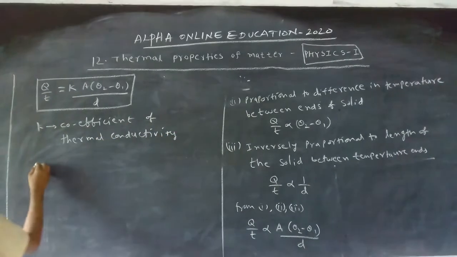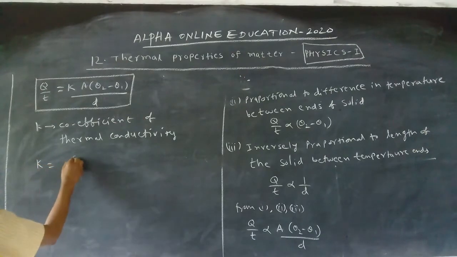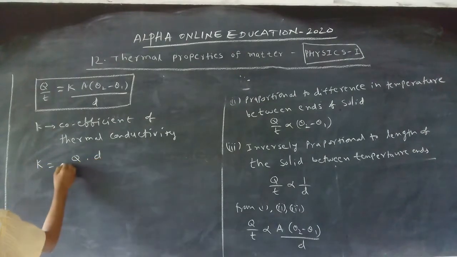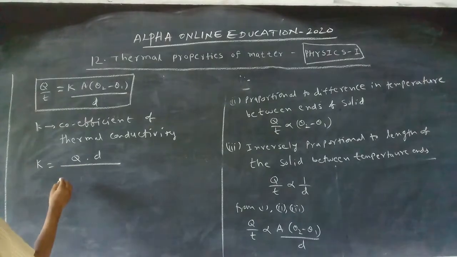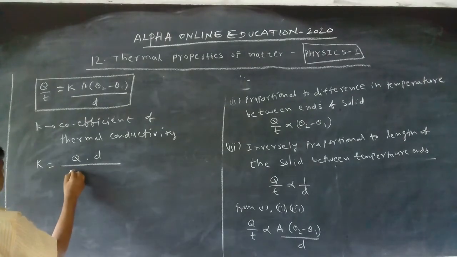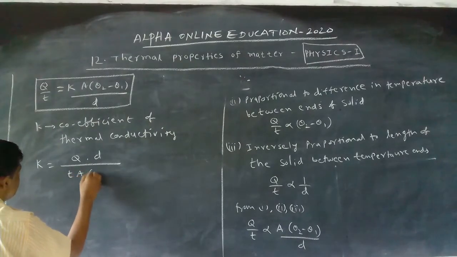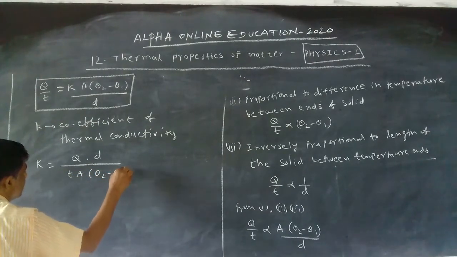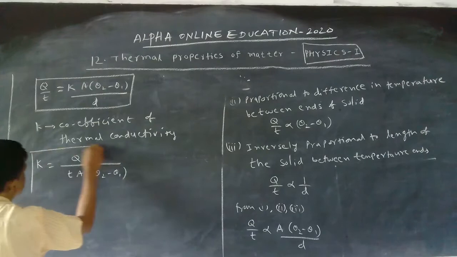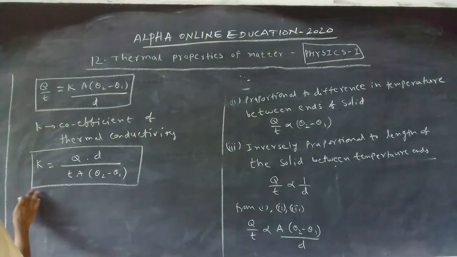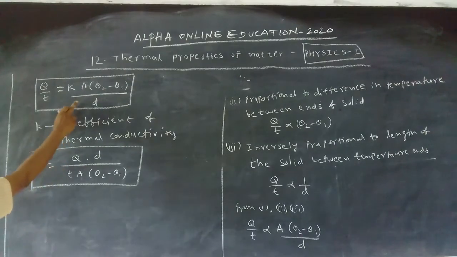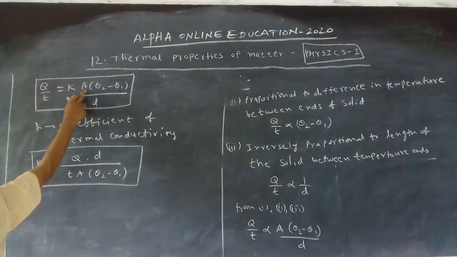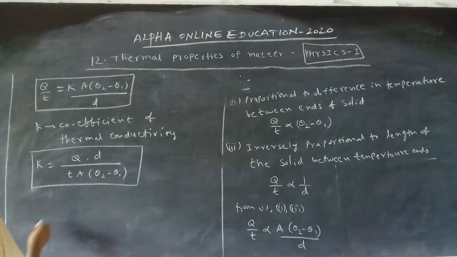We can write the equation like this also: K equals Q into D by T into A into theta 2 minus theta 1. This is the mathematical expression for K, obtained by cross multiplication.